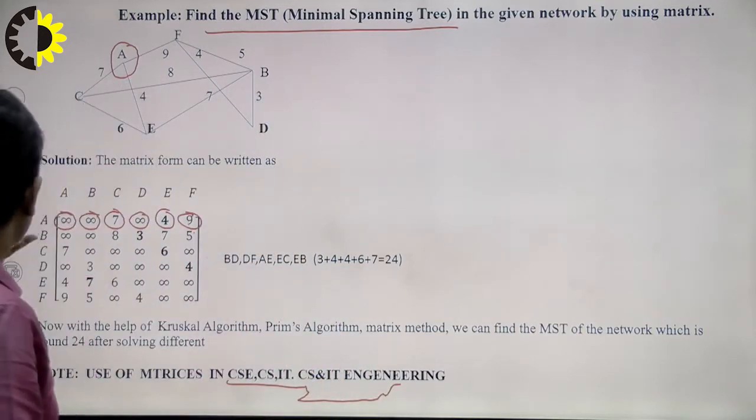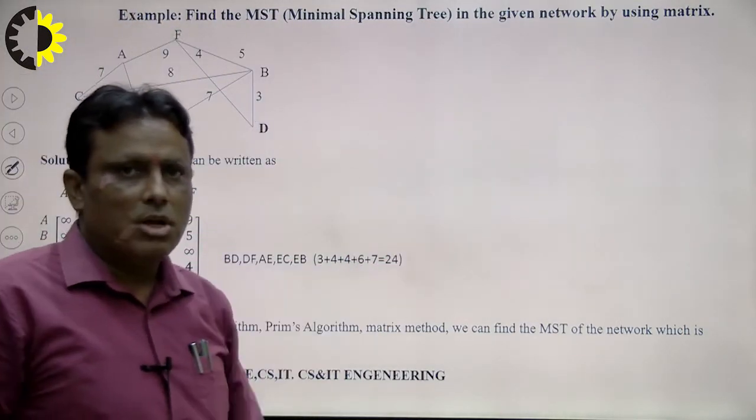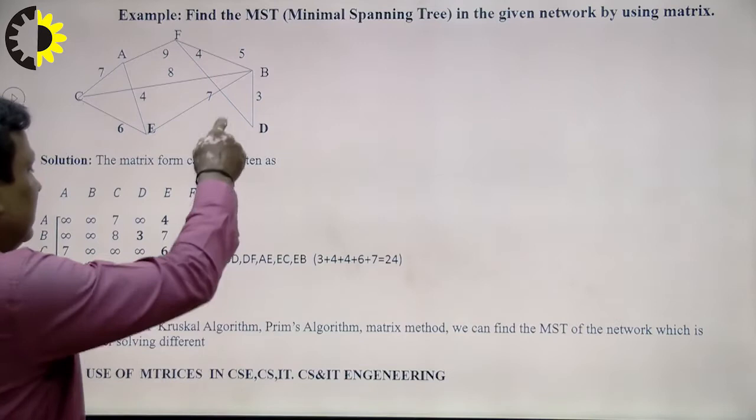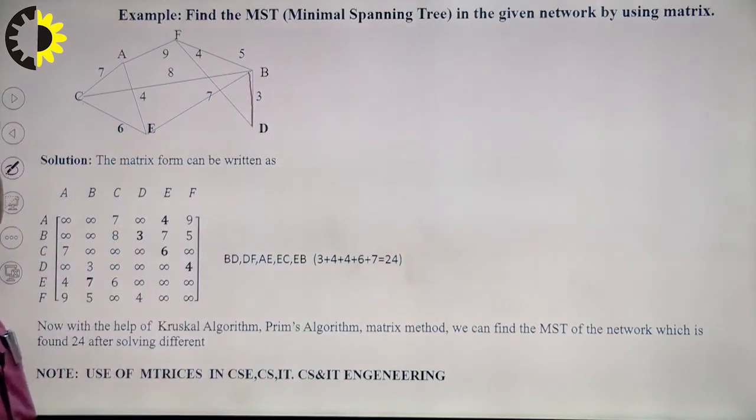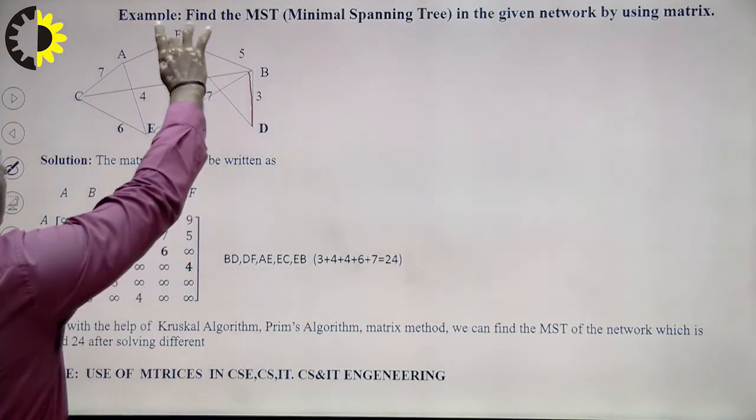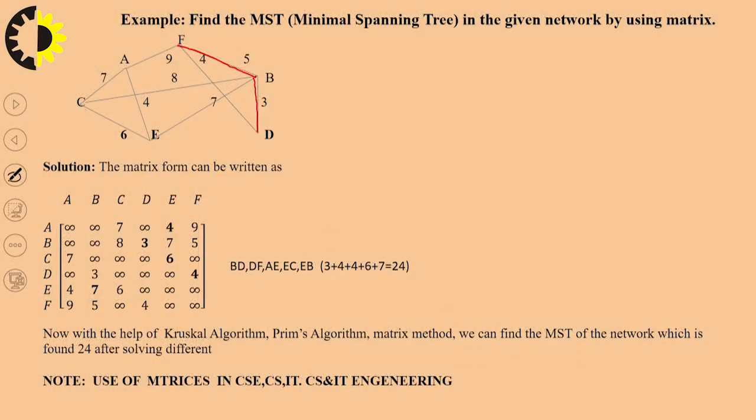In the whole diagram, what is the minimum distance first of all? First of all the minimum distance is BD. I write here BD. BD is the shortest distance, right? Next the shortest distance is 4. So 4 may be this, and 4 may be DF. I write here DF, that is 4, right?